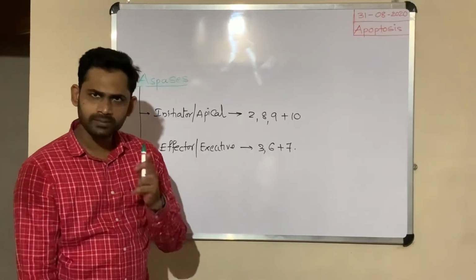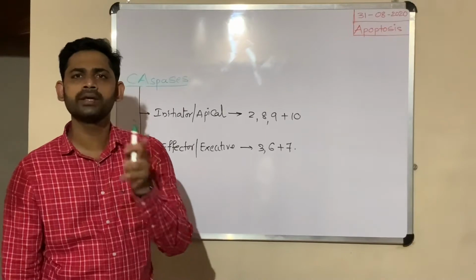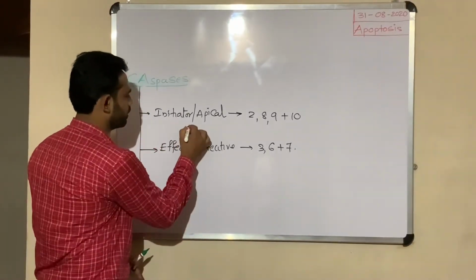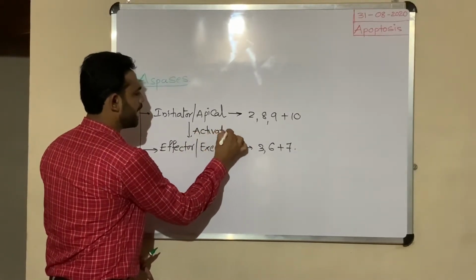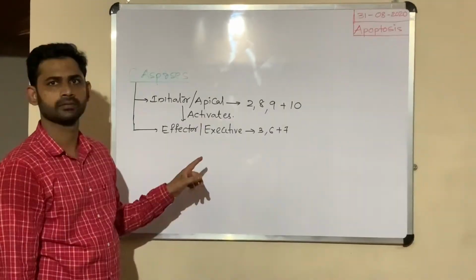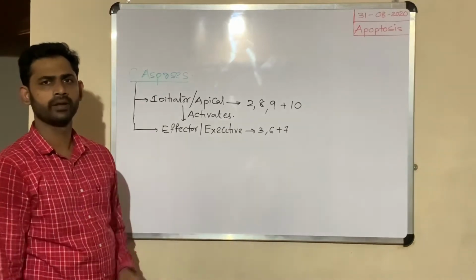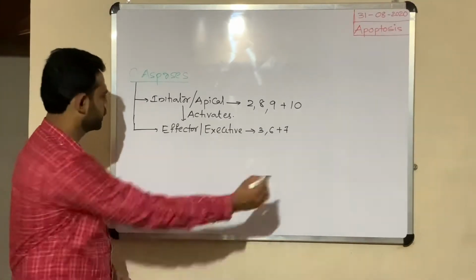Once these initiator caspases are activated, in turn they activate effector caspases.